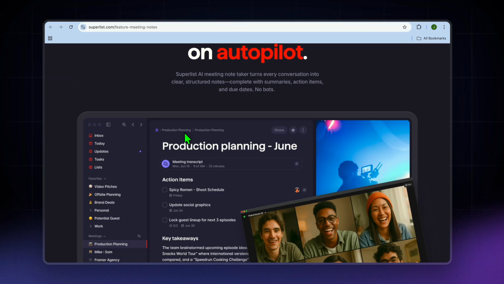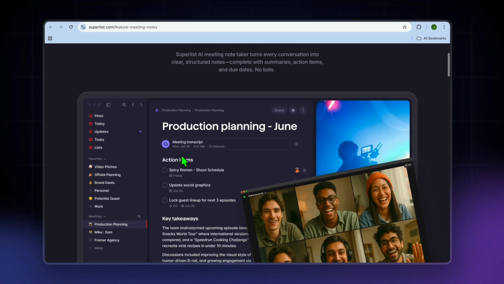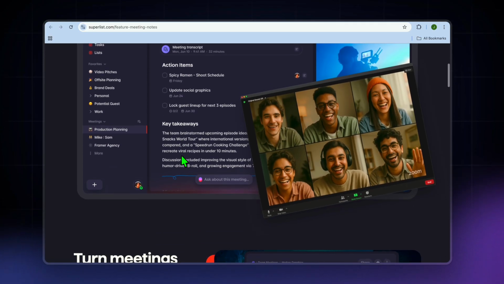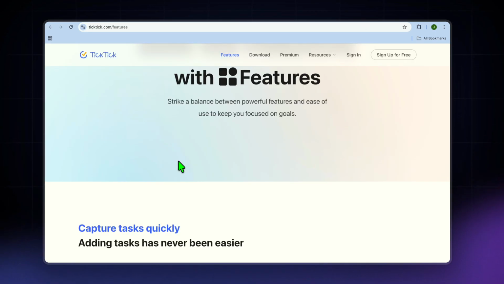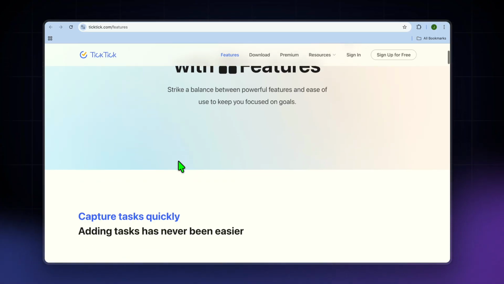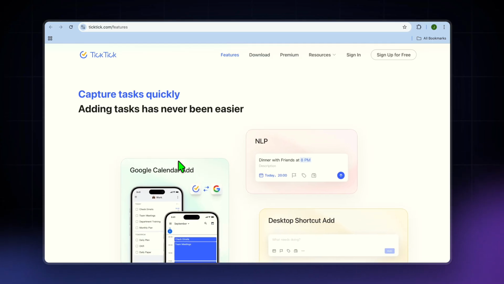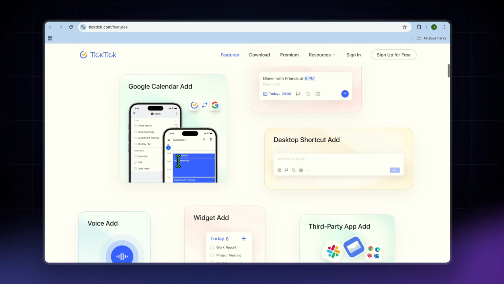While Superlist on the other hand, you'll be getting features like clean lists plus shared lists, assign tasks to others, minimal UI, and fast workflow collaboration without project management complexity. While with Ticktick, you'll be getting features like strong task features plus smart lists, calendar views, habit tracker, Pomodoro focus timer, and notes and extra productivity tools.